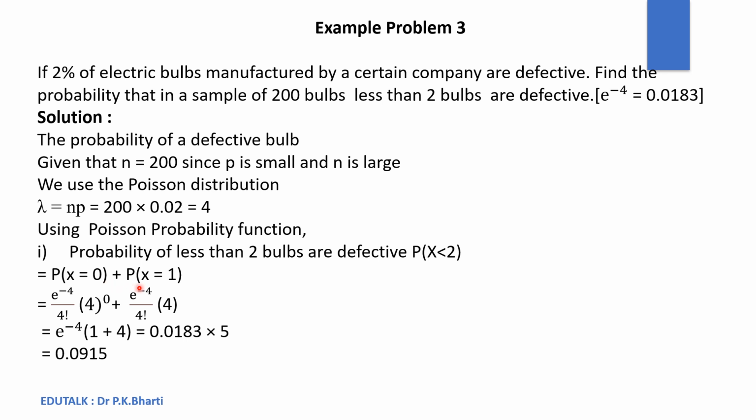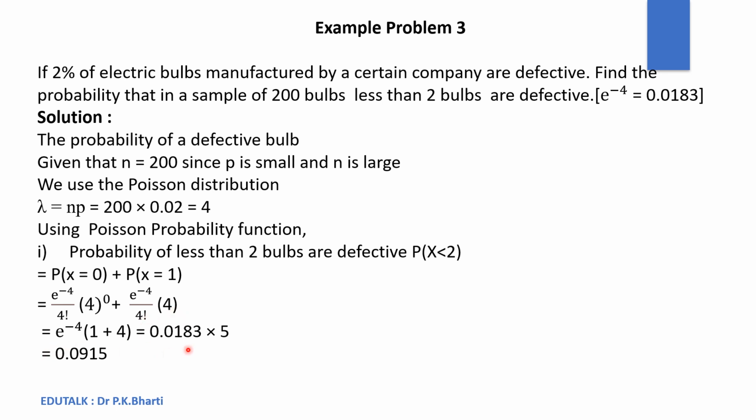If we add these two probabilities, we will get the probability that less than 2 bulbs will be defective. So for P(x = 0), we apply the Poisson distribution. Similarly, the probability that one bulb will be defective in the lot can be calculated by applying the Poisson distribution, e to the power minus 4 into lambda to the power x upon factorial x.